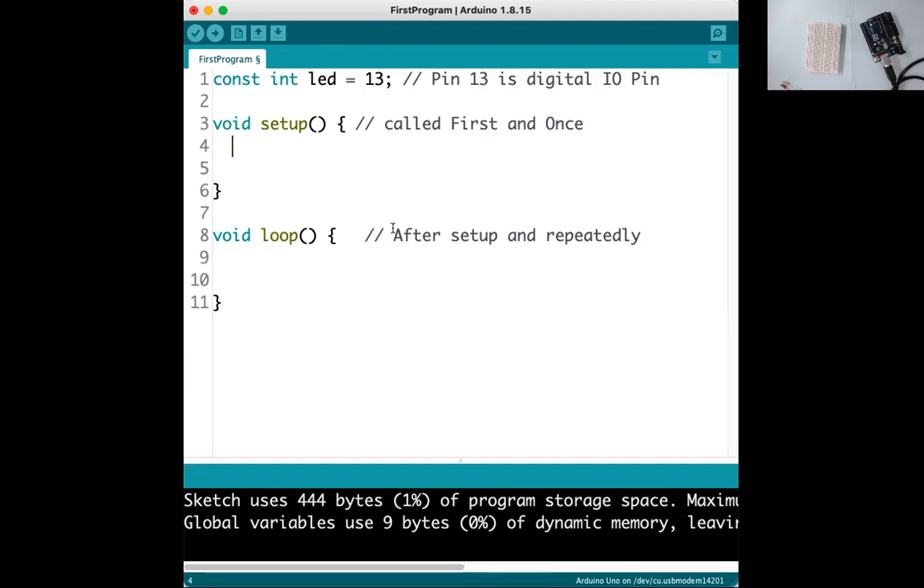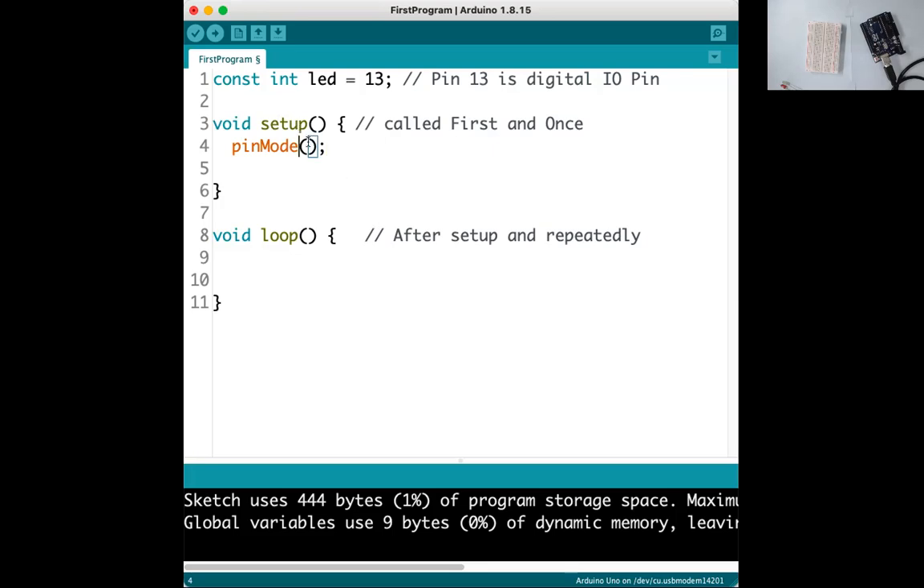So how to configure the mode of pin number 13 as output? There is a function called pinMode, which is responsible for setting the mode of a particular pin. What are the different modes? The modes are input or output.